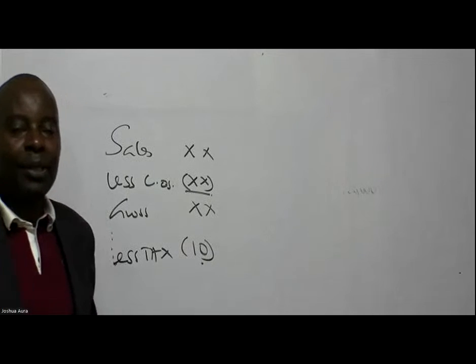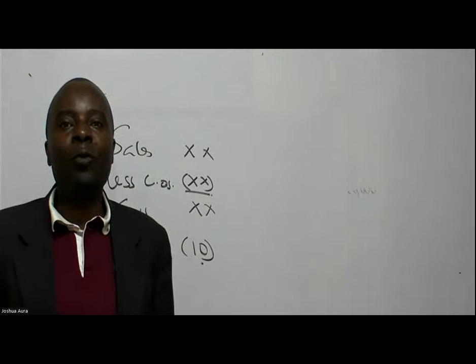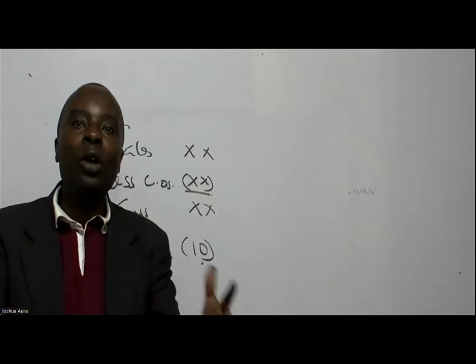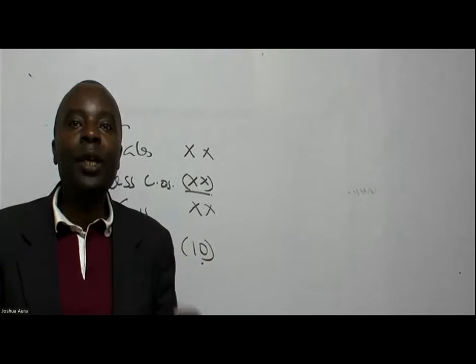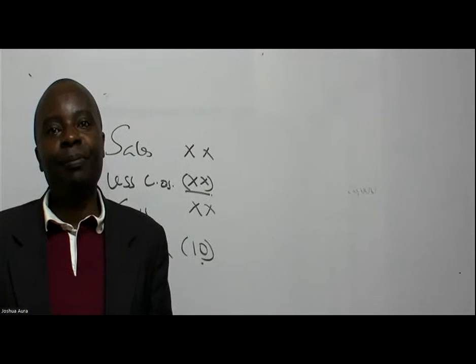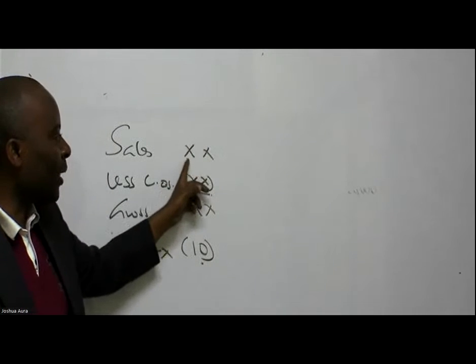So as an auditor, I'm supposed, ladies and gentlemen, to exercise professional skepticism, where I doubt every figure that I'm being given, so that I can dig for more information that will help me to form an appropriate opinion.